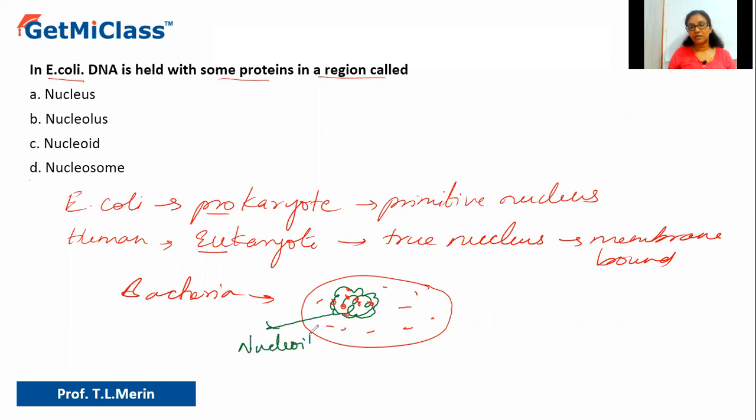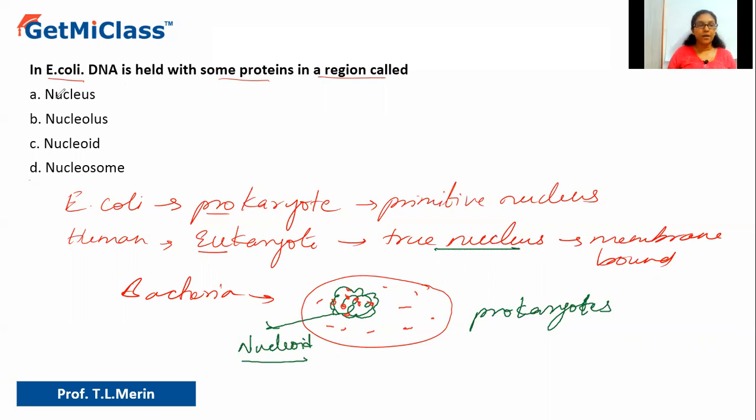It is called nucleoid. Okay, so that is found only in what? Only in prokaryotes, because they have been differentiated from the others because of the presence of the primitive nucleus. So of course it is not a nucleus, it is the nucleoid region where the genetic material is held together. Whereas in case of eukaryotes, I told you that they have the true nucleus, membrane-bound true nucleus.